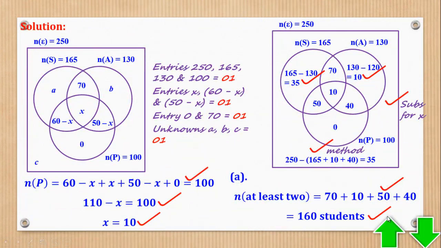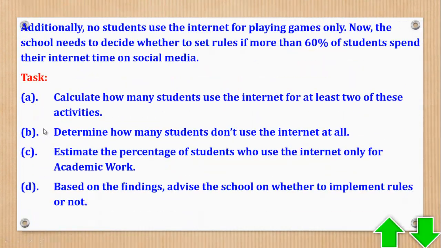Then task D says, based on your findings, advise the school on whether to implement rules or not. The rule was that the school needs to decide whether to set rules if more than 60% of students spend their time on social media.